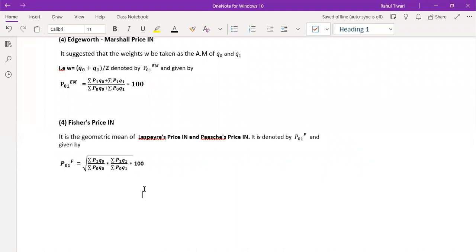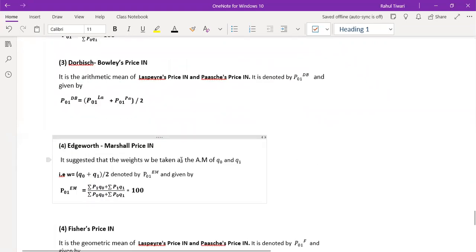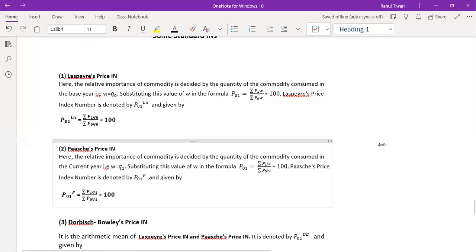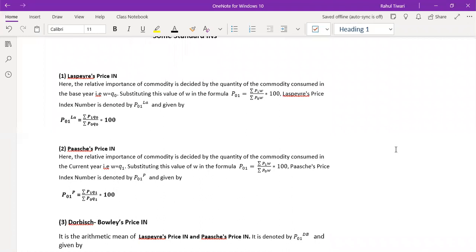Can you tell me what could be the definition of the quantity index number by using the simple weighted aggregate method? Anyone? You can speak if you cannot write, no problem at all.